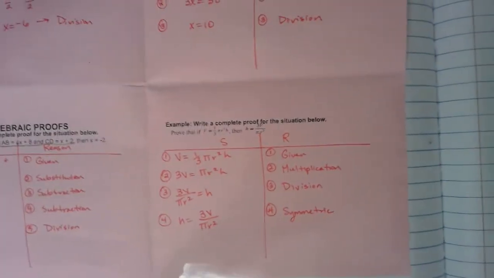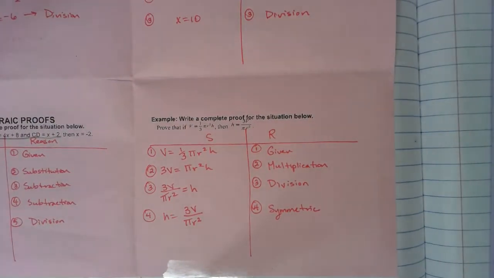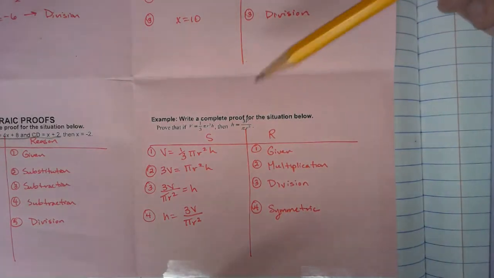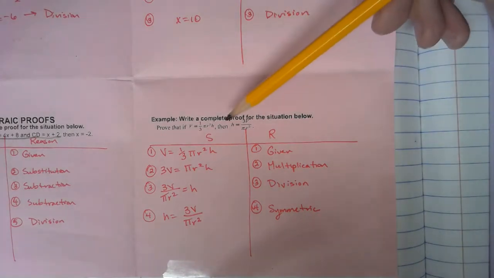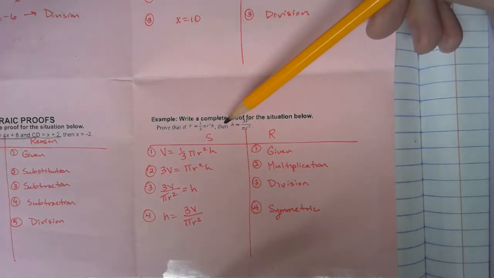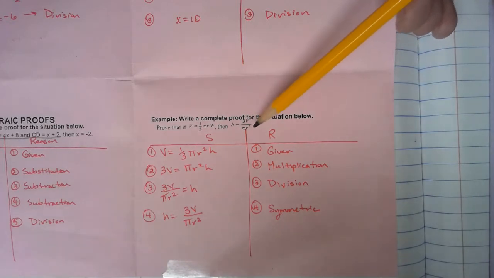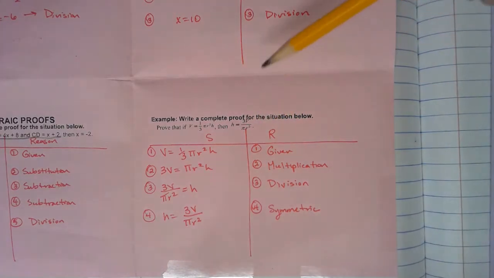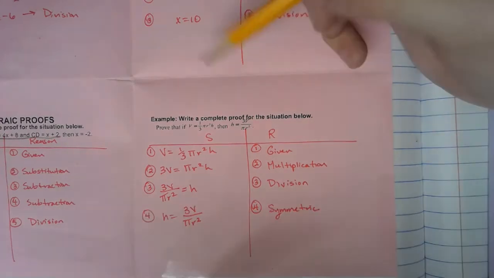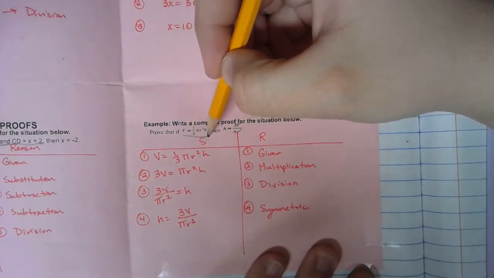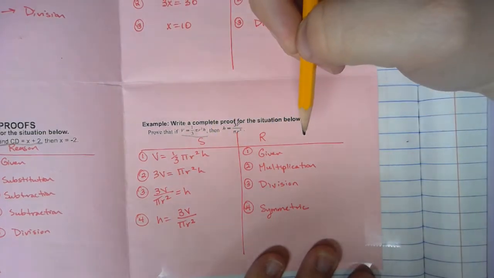Okay, so now we got this last one. This one is a little bit weirder looking. So let's look at it. Prove that if v is equal to 1/3 pi r squared h, then h is equal to 3v divided by pi r squared. Okay, so for this one, we see that between "if" and "then", we have that, so that's going to be our first statement.